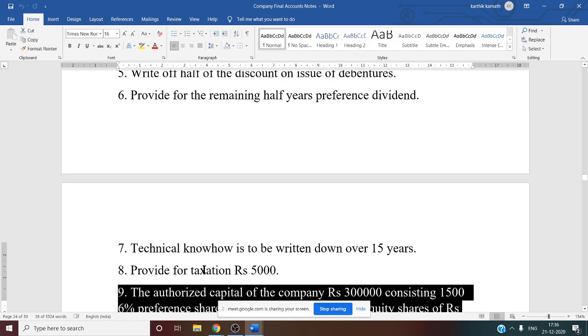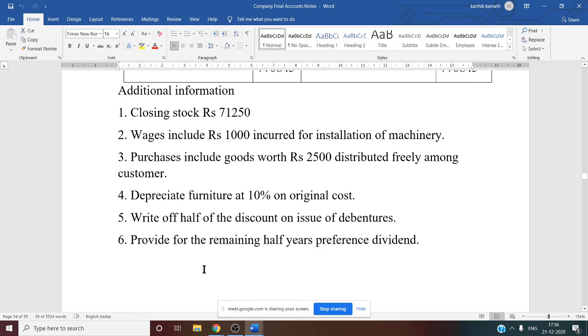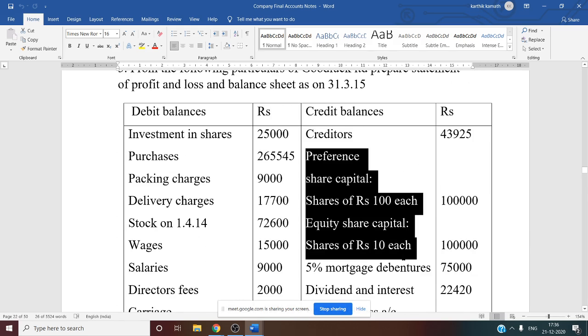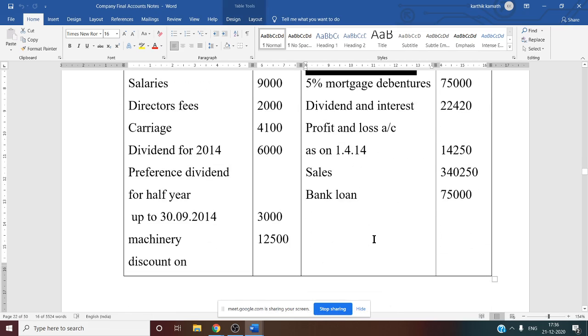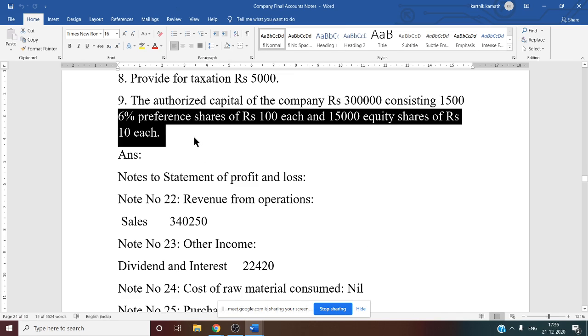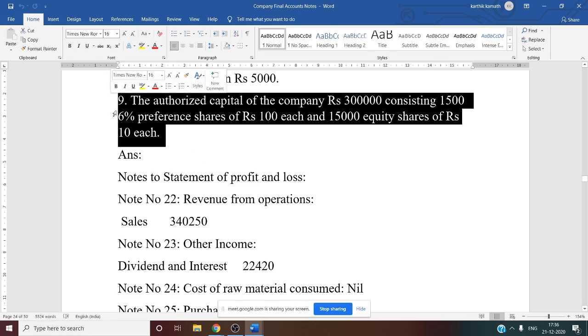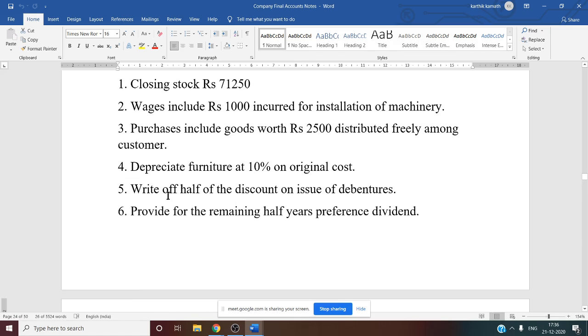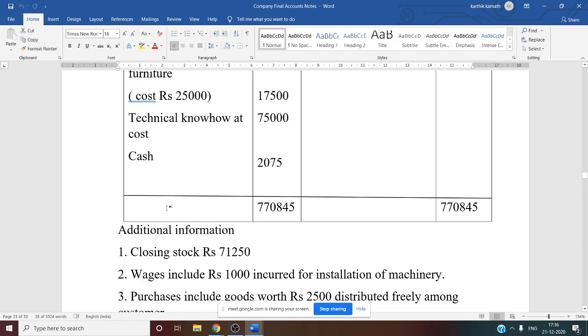But if you see the trial balance, on the credit side they have given the information. So what is this information? It is nothing but paid up capital. Preference share 1 lakh and equity share 1 lakh. So we have to consider these two under share capital, and this adjustment is not that relevant. So adjustment number 9 is of no use from the point of view of this problem. So we have discussed all the 9 adjustments and all the items given in the trial balance.